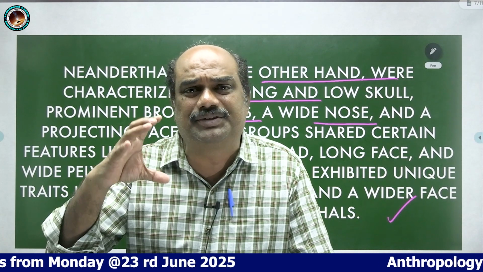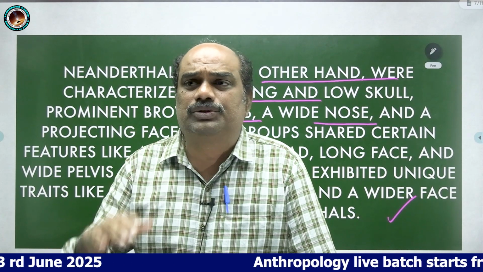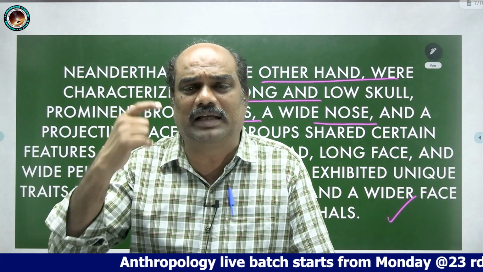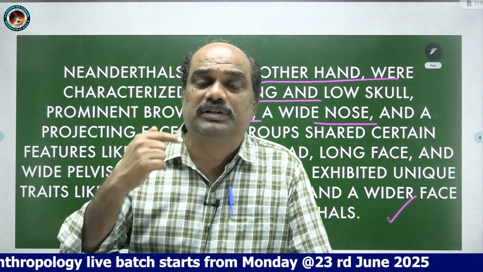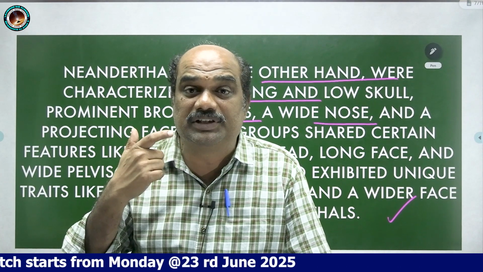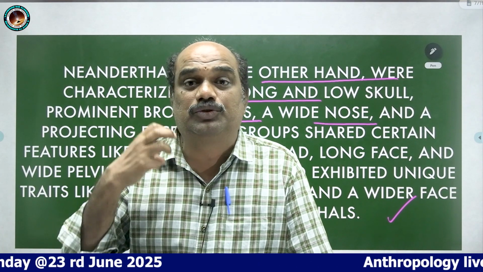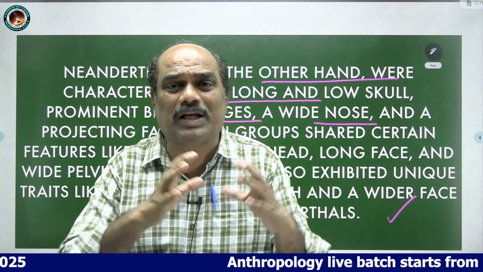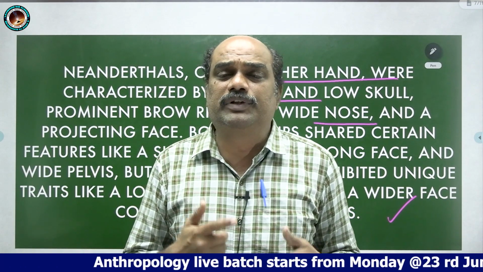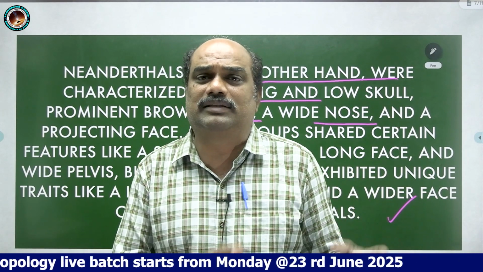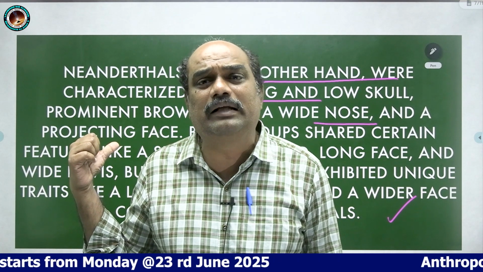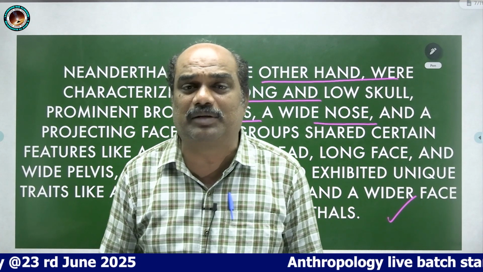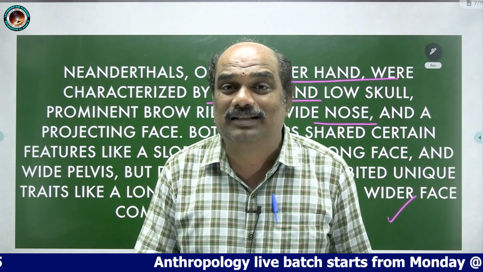Or else you can make a small tabulation: Denisovans and Neanderthals, size of the skull, shape of the skull, shape of the jaw and sloping of the forehead. Likewise you can make a small tabulation to attract the examiner, or draw rough diagrams of Denisovans and Neanderthals.